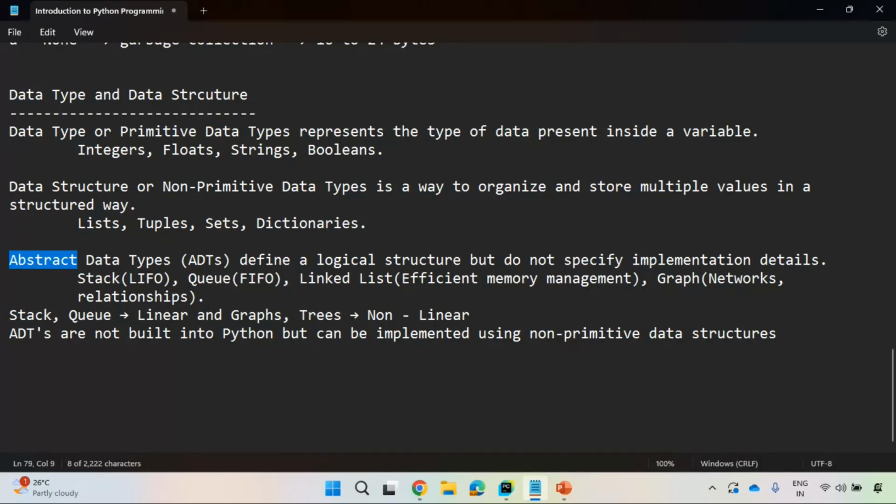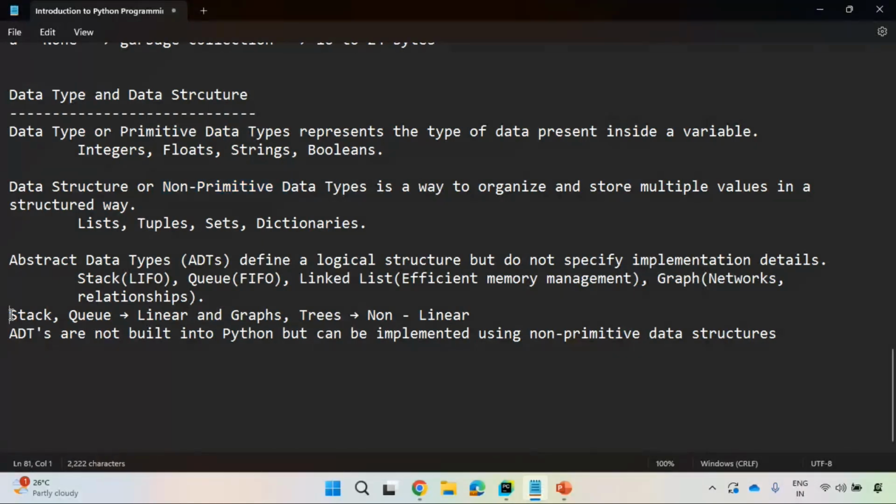If you understand the name, your life will be very, very easy. Otherwise, it is somewhat difficult. You see, this name itself says these are abstracted. From where is it abstracted? From primitive and non-primitive data types. You can just implement that by using primitive and non-primitive data types.